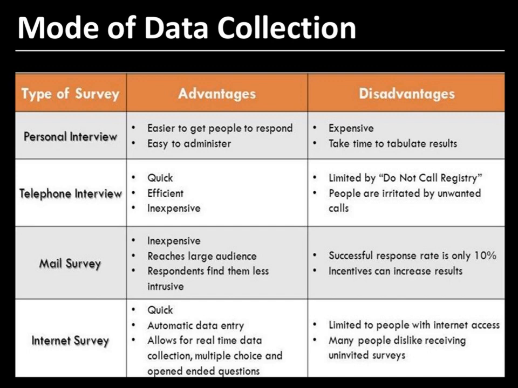Now what are the merits? We can cover a wide area, it can be accurate and reliable, a personal contact can be established with the consumers or informants, and we can get the complete information we want through the statistical inquiry.